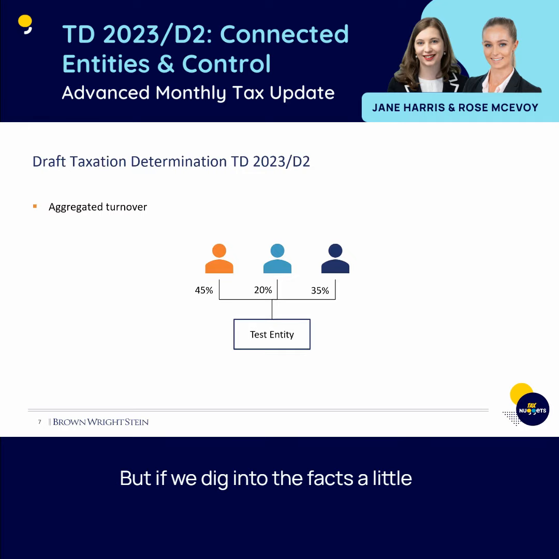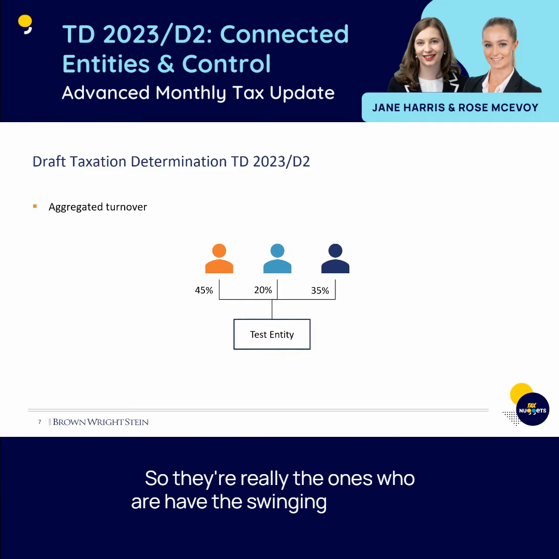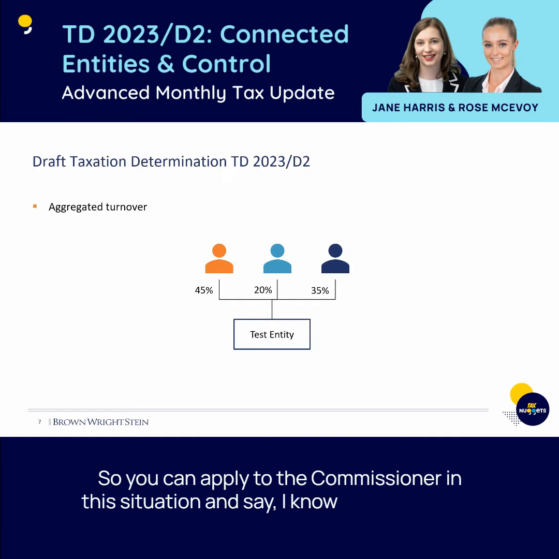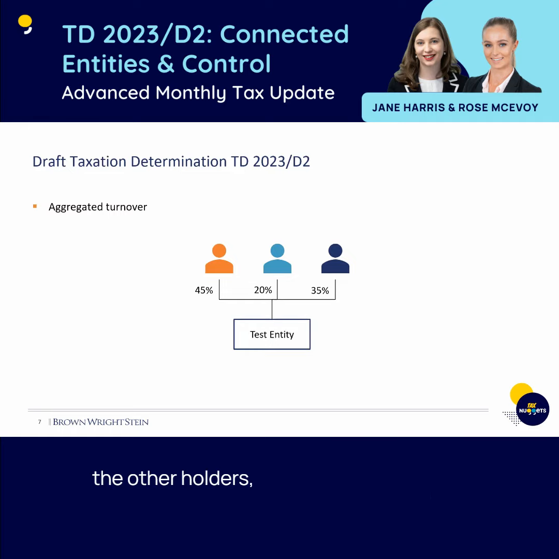But if we dig into the facts a little bit more and we find out that the two blue people act together on everything, that is, they run this business together, they make all their decisions together, they never act independently of each other, then actually they have 55% between them. So they're really the ones who have the swinging vote, if you will, the control over this entity. So you can apply to the commissioner in this situation and say, I know I have 45%, but the other holders, they are between them actually controlling this entity in real fact. So it's not me, it's them, in which case the commissioner can treat the test entity as not being a connected entity of the orange person.